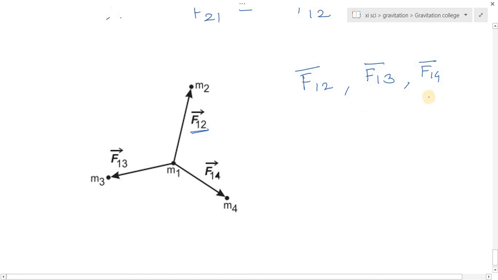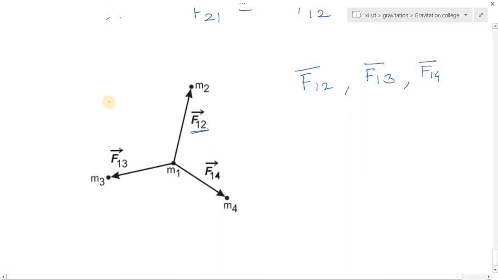Respectively, the masses M2, M3 and M4 are also attracted towards M1, and there is also mutual attraction between the masses M2, M3 and M4, but these forces are not shown in the diagram. See here only the force interaction between M1 and M2, M1 and M3, M1 and M4 is shown. The forces exerted by M3 on M2 or M2 on M3, M3 and M4, M4 and M2 are not shown in the diagram.